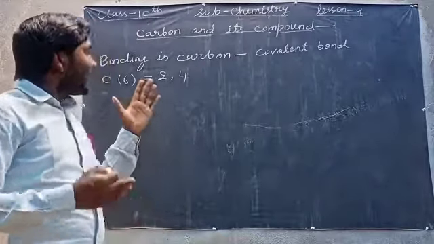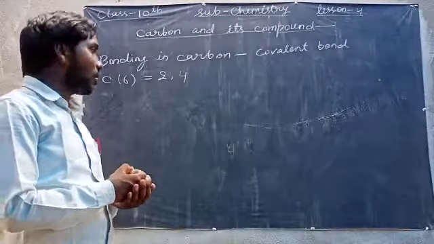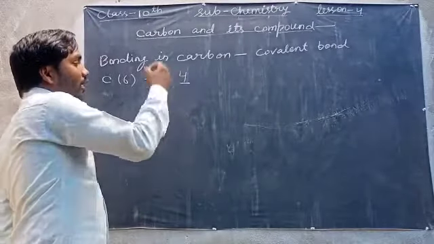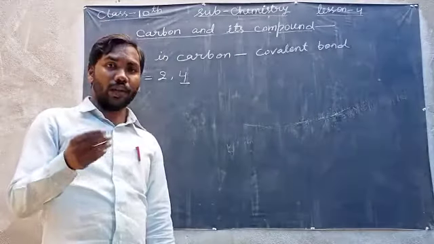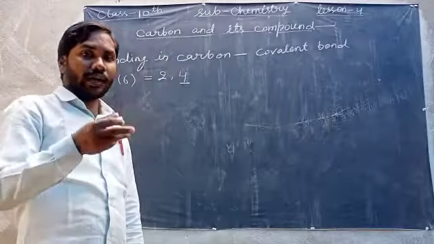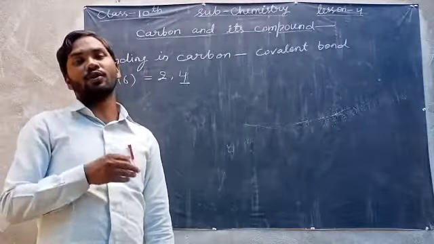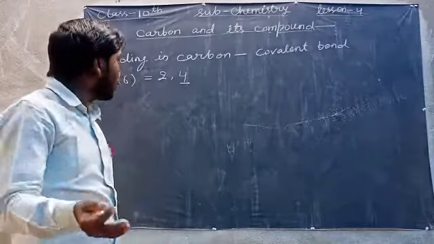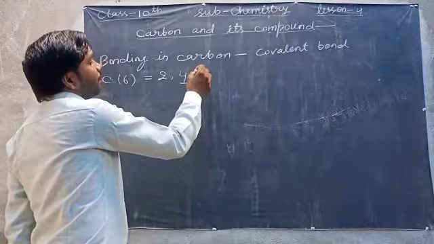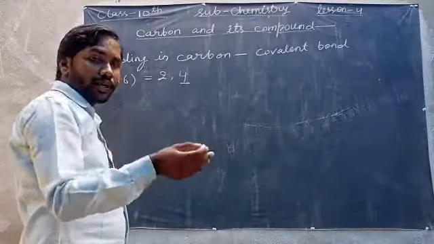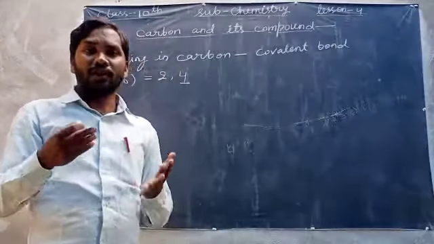For carbon, it is very difficult to lose 4 electrons, because if it loses 4 electrons, there will be only 2 electrons left for 6 protons, which is not possible. For making an octet it also needs 4 electrons. If it takes 4 electrons, it will gain stability.